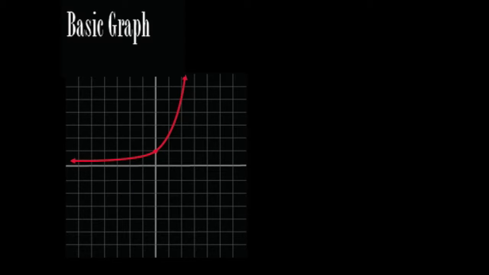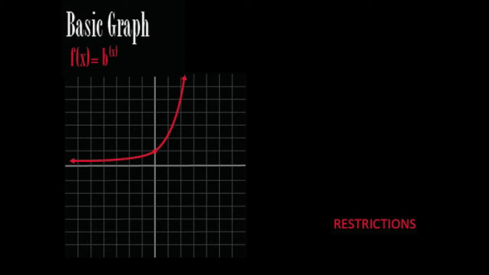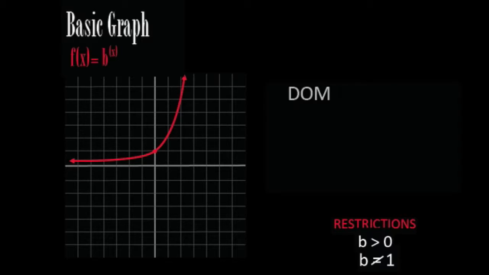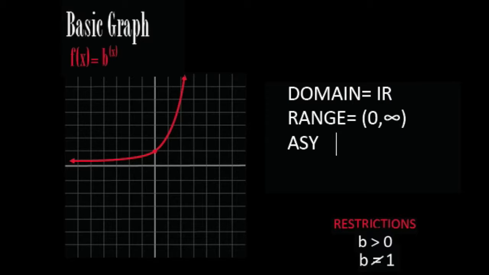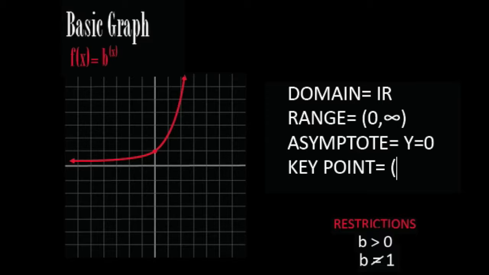An exponential function is a function whose value is a constant raised to a power of the argument. This is a basic graph of an exponential function. The formula for this is f(x) equals b to the power of x, where b is the base. There are two restrictions: b has to be greater than 0 and b cannot equal 1. The domain is all real numbers, the range is 0 to infinity, the asymptote is y equals 0, there is no vertical asymptote, and the key point is (0, 1).